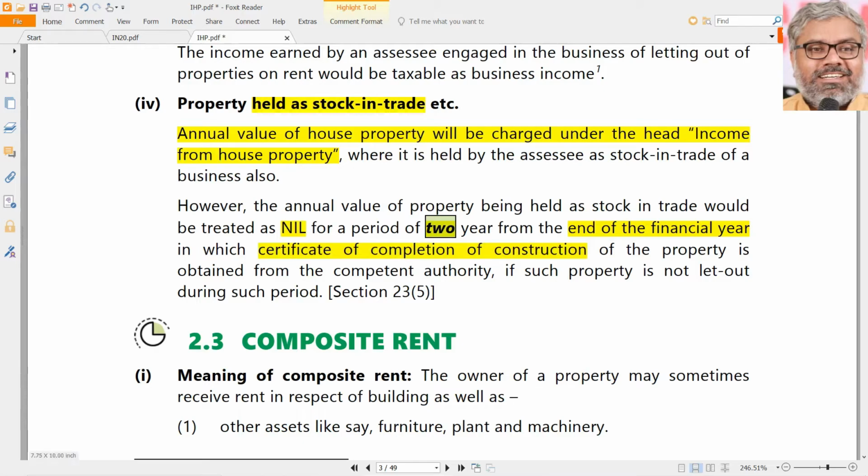Of course, if the property is not let out. If it is let out, anyway, it will be subjected to tax.